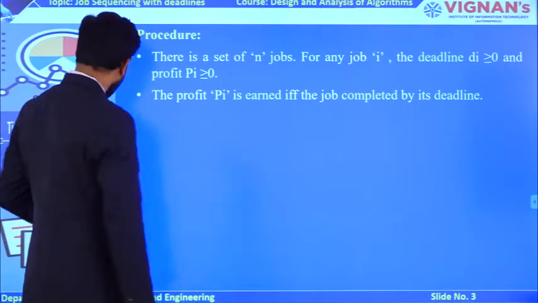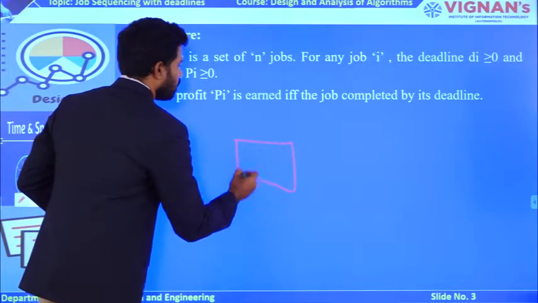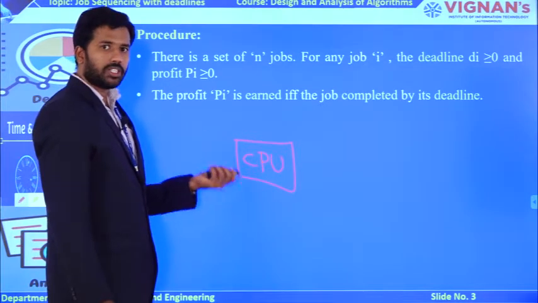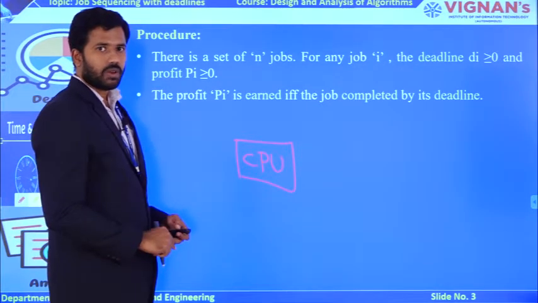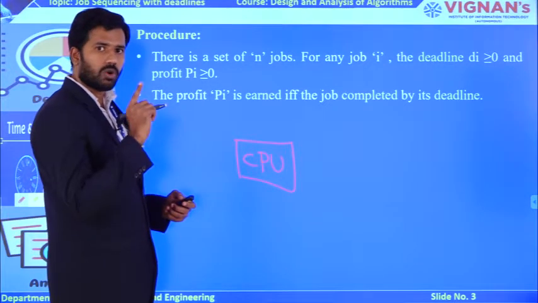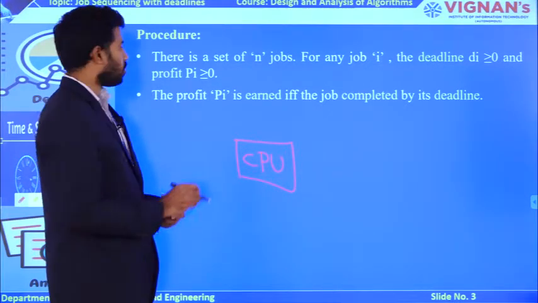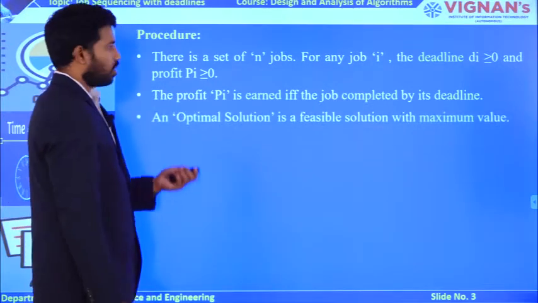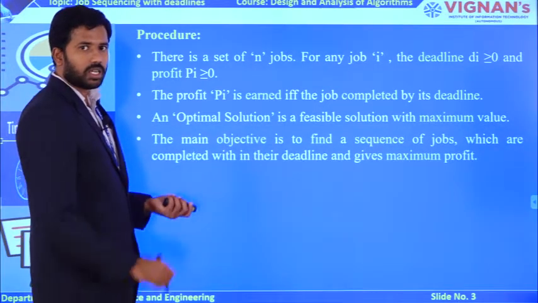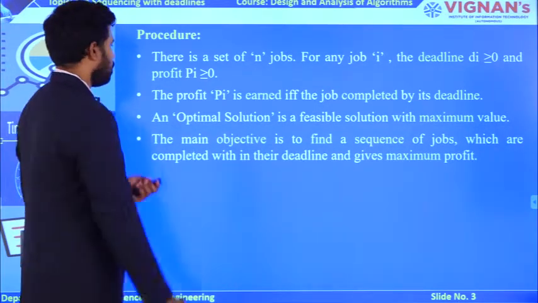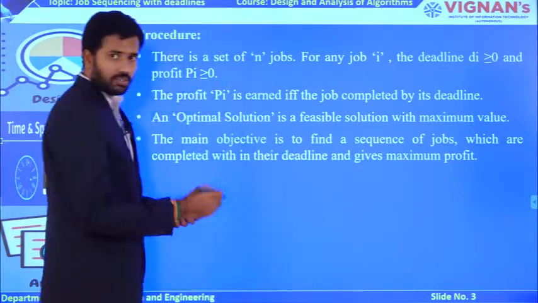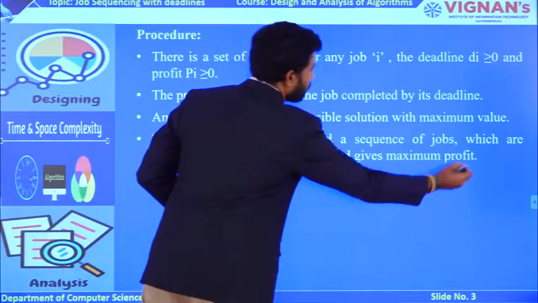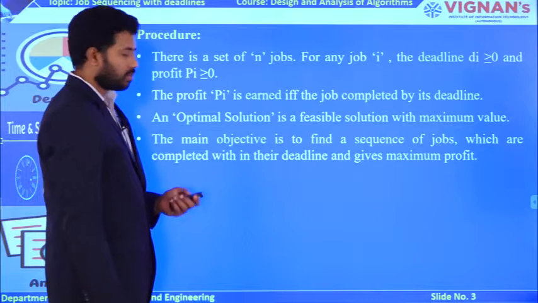So try to assume here you are going to have a single CPU. Single CPU means at a time how many jobs can you execute? Only one job. At a time it is possible to execute only one job within the deadline to gain some profit. Now my optimal solution is maximum. Why? Because my task is to gain profit, right? So the main objective is to find a sequence of jobs. n number of jobs are there, and I need to find the sequence which generates the maximum profit value.